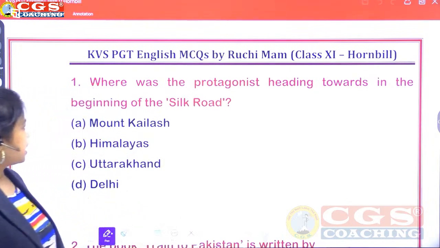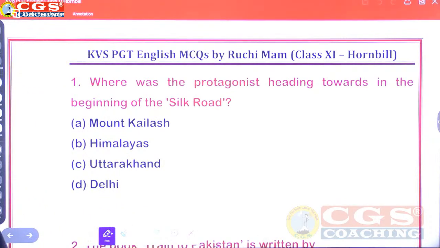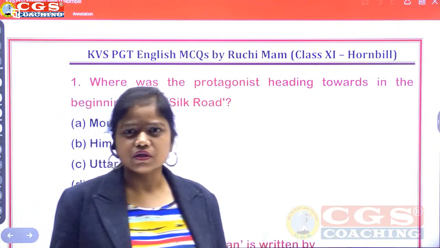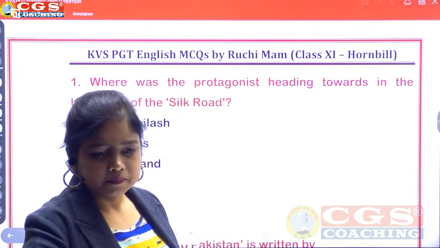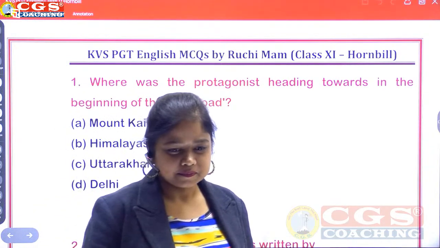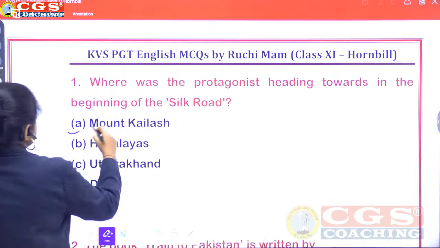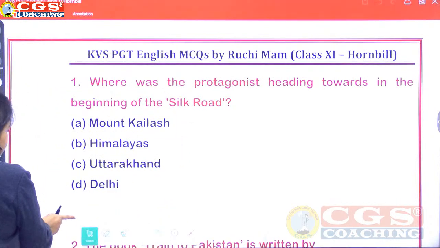Where was the protagonist heading towards in the beginning of the Silk Road? Mount Kailash, Himalayas, Uttarakhand, Delhi. It's given there. बिल्कुल चैप्टर के शुरू में ही बहुत ही ज्यादा क्लियरली मेंशन्ड है. क्या लग रहा है? Yes, correct. Right answer here is Mount Kailash. Correct answer. Question number 2.